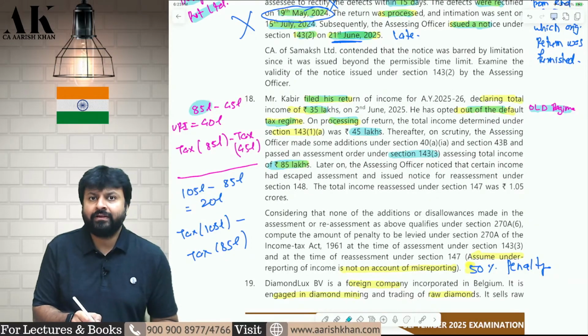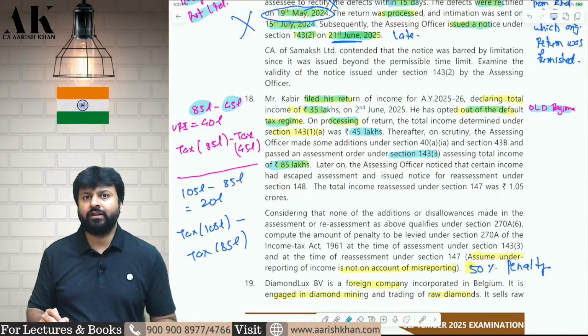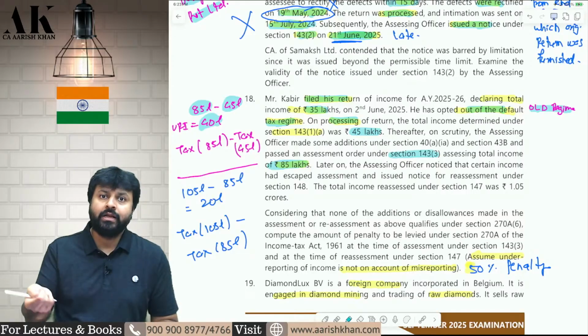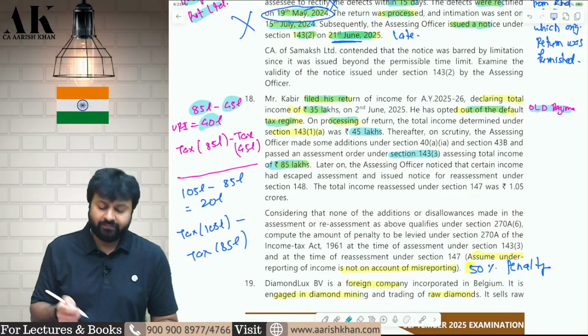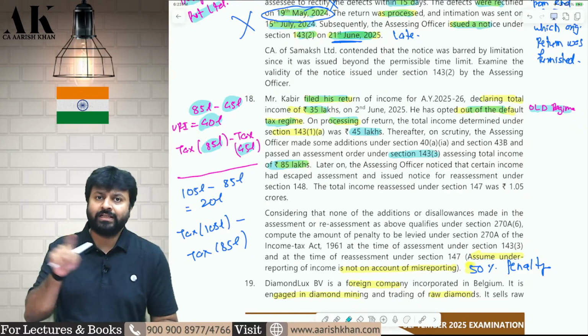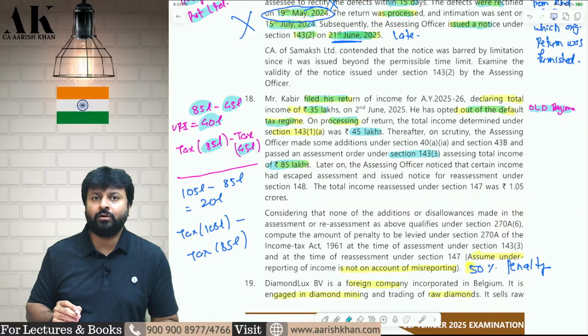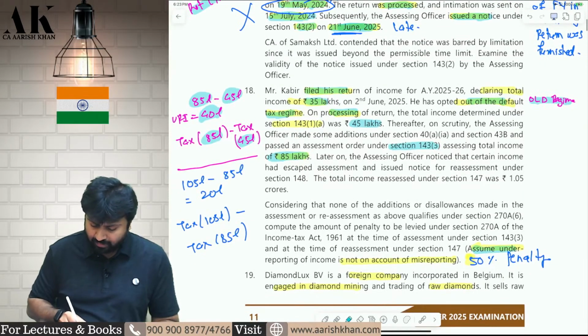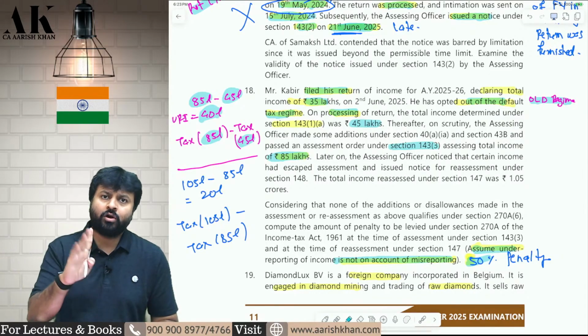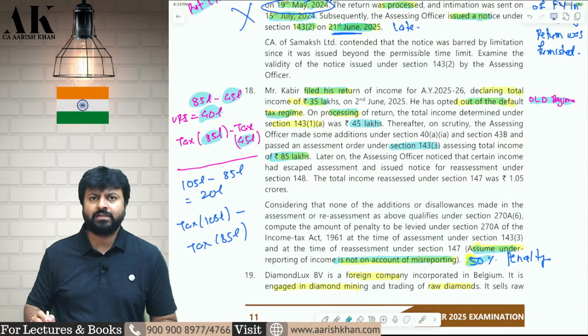Income assessed 85 lakhs minus income processed 45 lakhs. Therefore, 40 lakhs will be considered to be underreported income. Now, on this you have to compute tax. You will not directly compute tax on 40 lakhs. First, you will compute tax on 85 lakhs and then you will compute tax on 45 lakhs. Then you will take the difference and on that amount you will apply 50% penalty, because it is written in the last line that it is not a case of misreporting. It is a normal underreporting. Therefore, only 50% penalty will be imposed.